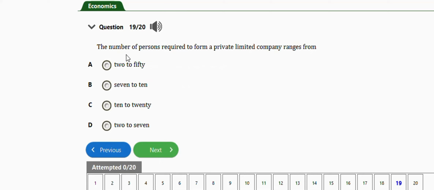It says the number of persons required to form a private limited company ranges from, I think I already answered this question, it ranges from 2 to 50. Option A. Last question before I end this video will be this one.